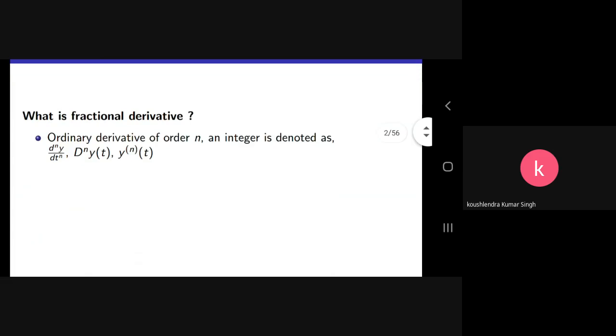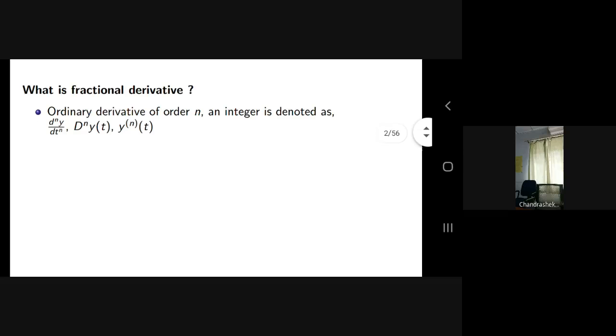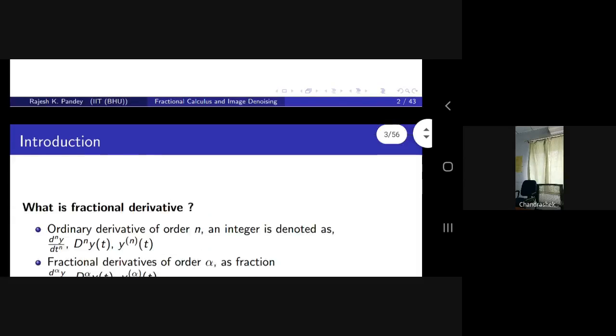So first of all, the basic question that comes to mind, talking about fractional calculus: whenever we talk about calculus, there appears the derivative. So the question is, what is a fractional derivative? The normal derivative that we know is the ordinary order derivative of order n, that is d^n y/dt^n, or d^n y(t), or y^(n)(t). So what about the fractional derivative?